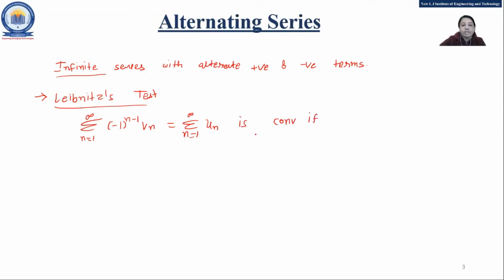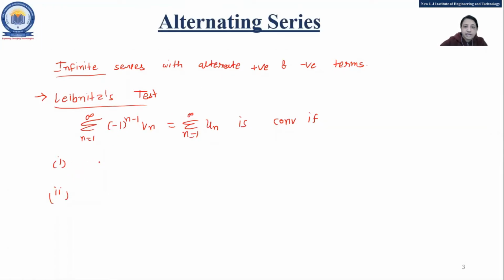Now remember, compare it with the previous tests. In all those you are finding the limit, and you say whether the limit L is greater than 1, less than 1 or equal to 1. But here we are checking only convergence. If two conditions are satisfied, the series is convergent, and if either condition is not satisfied, then directly you can say the series is divergent.